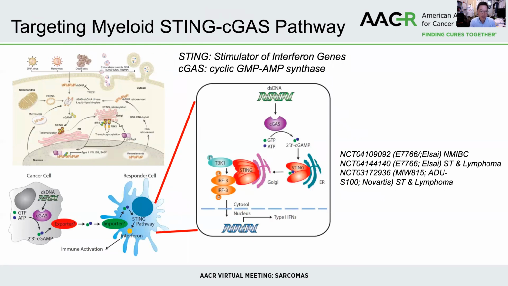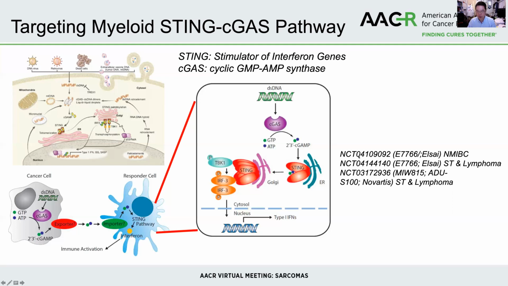And in thinking about this, the STING and cGAS pathway has been implicated as one of the primary ways by which cryoablation works. The STING-cGAS pathway is an innate sensing pathway where double-stranded DNA activates cGAS, producing the dinucleotide cGAMP, which is a ligand that causes oligomerization of STING, that in turn activates TBK1 and phosphorylates IRF3, which translocates and activates a downstream transcriptional machinery, including the production of type 1 interferon that drives the immune response.